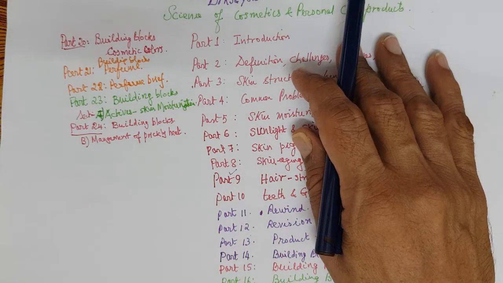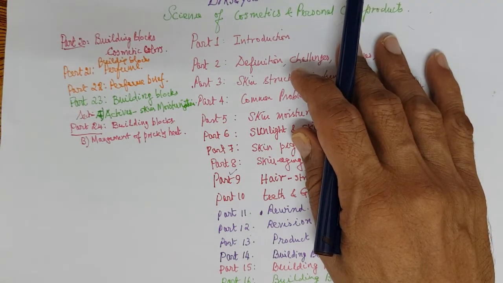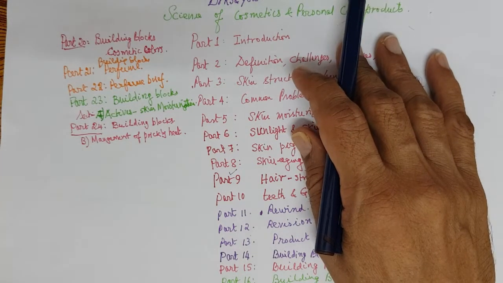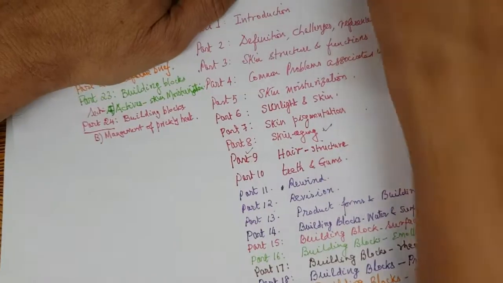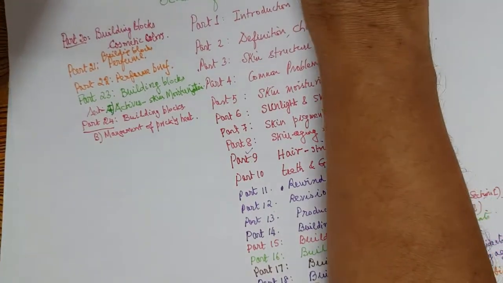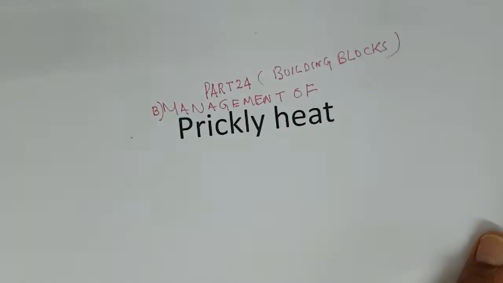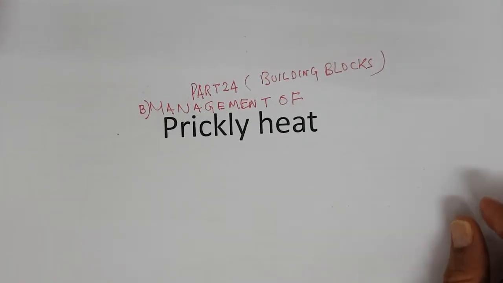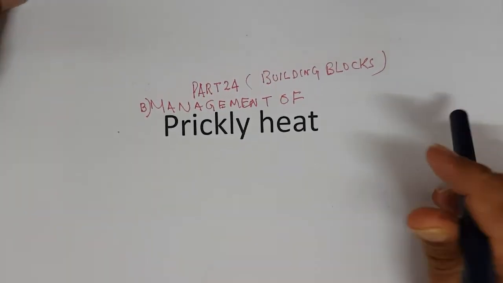But the management of the patient so that they don't get it, that is also important. That is why in building blocks, here I put management of prickly heat. So part 24, building blocks, management of prickly heat, right?